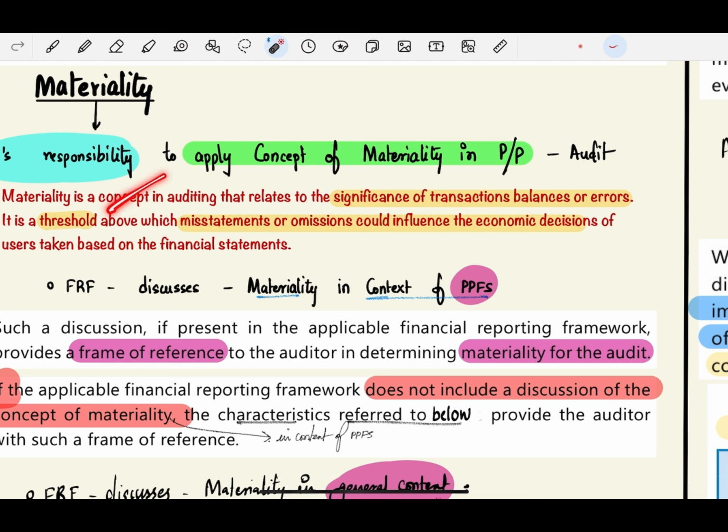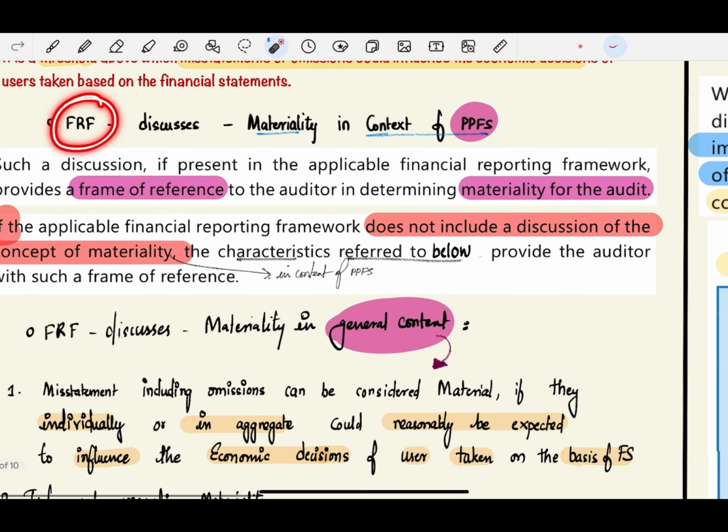So materiality is a concept in auditing that deals with the significance of transactions, balances or errors. It is a threshold above which misstatements or omissions could influence the economic decisions of the users of financial statements. So basically, whatever misstatements occur above the threshold are going to affect the economic decisions of the users of the financial statements.